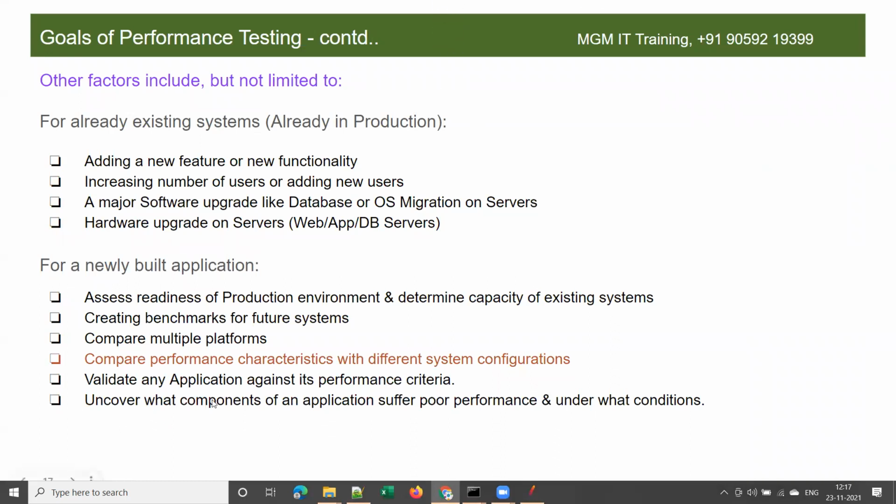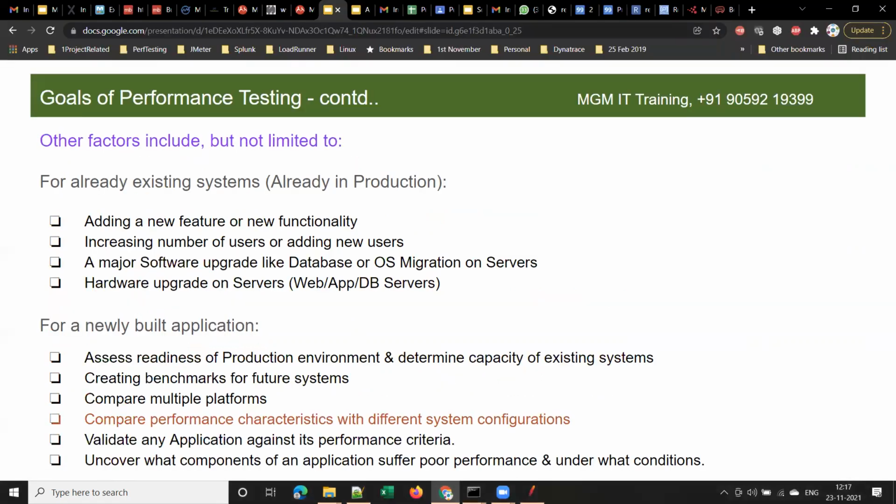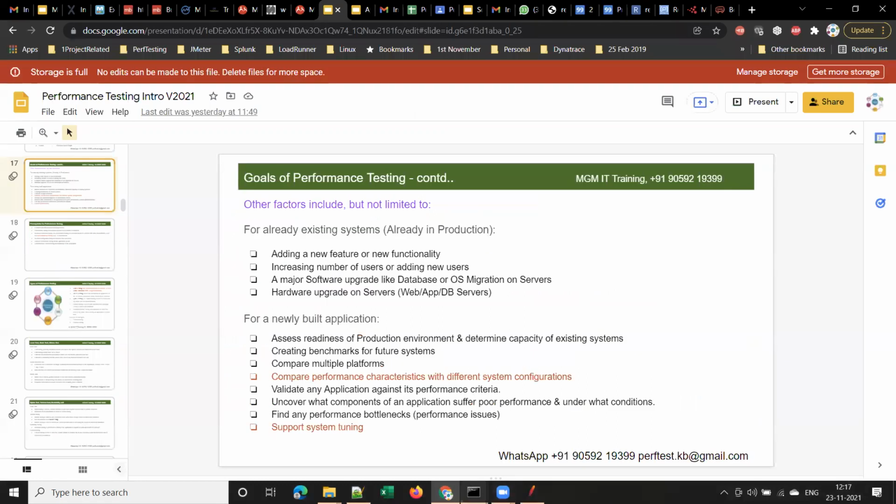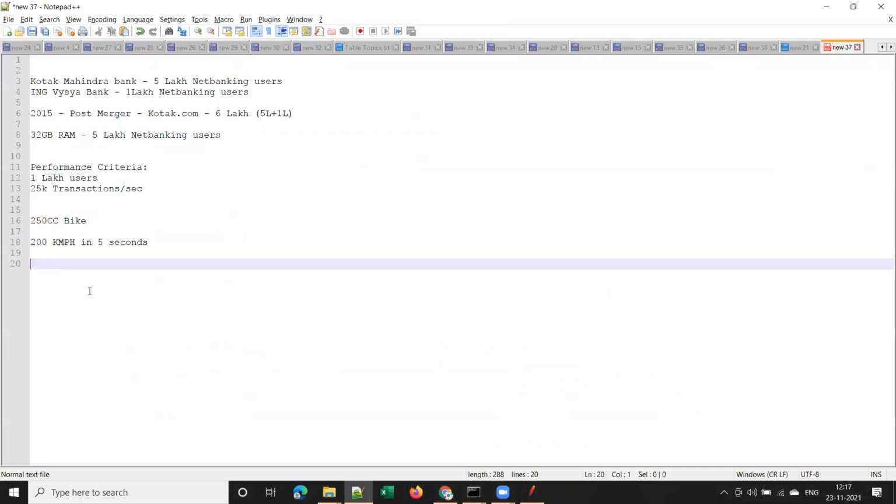Components means parts of an application. That is the general meaning of component. Component is nothing but part of something, isn't it? Yes, sir. Now, uncover means to find out what components of an application suffer poor performance. I will take an example here. We will take the same vehicle example.